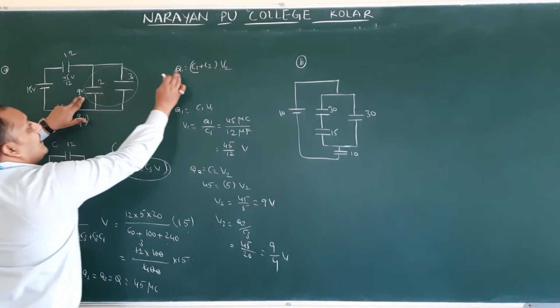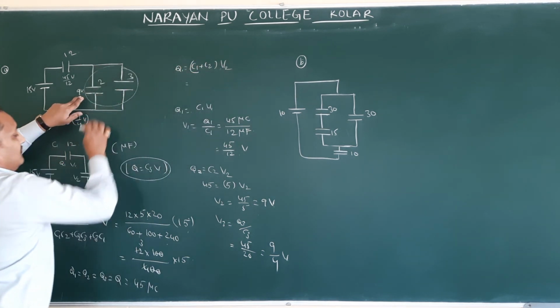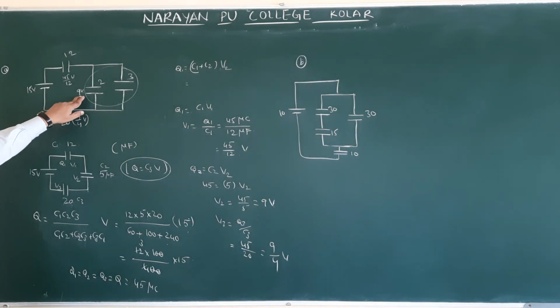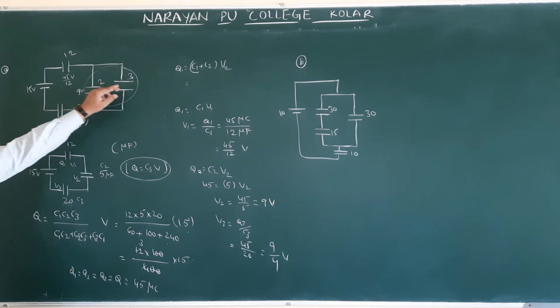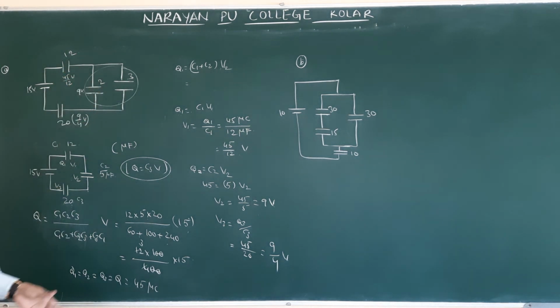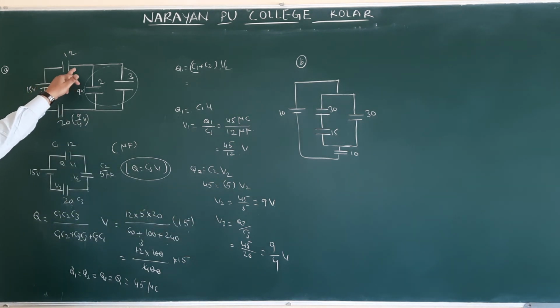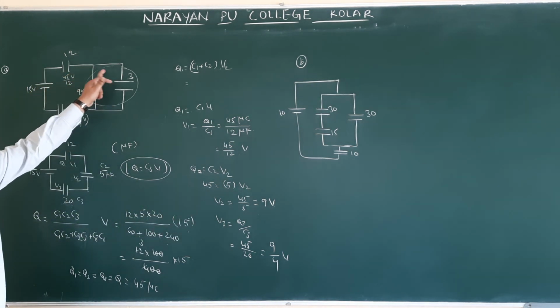How much charge is entering here? Charge is nothing but 45. So what do we have to find? We have to find charge on 2 and charge on 3. So how much charge is entering here? Here 45. Now 45 is going to divide on this.